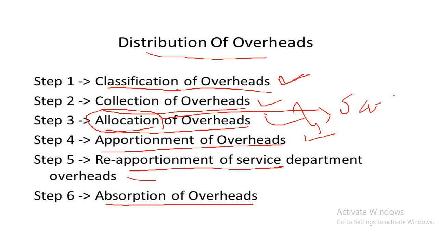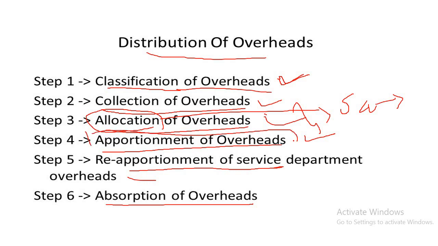Salary paid to the manager. Here, salary paid to the manager of a particular production department can be directly identified with the department and therefore will be directly charged to that department. So that is called allocation. Now, what is apportionment?